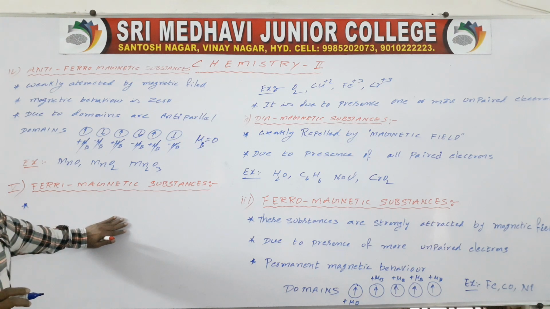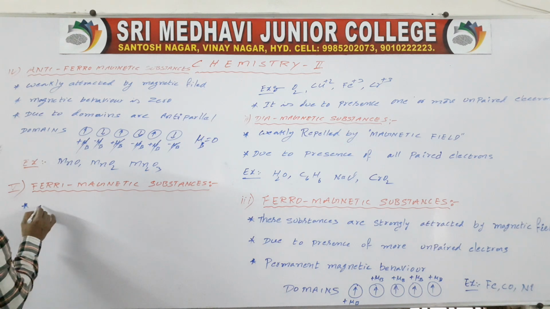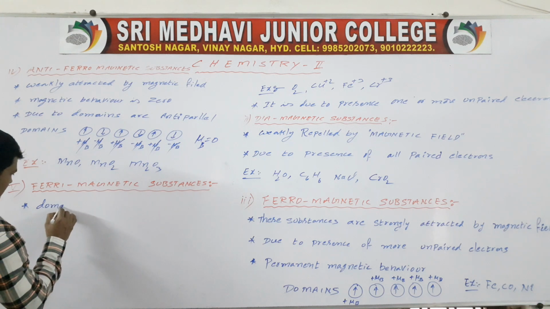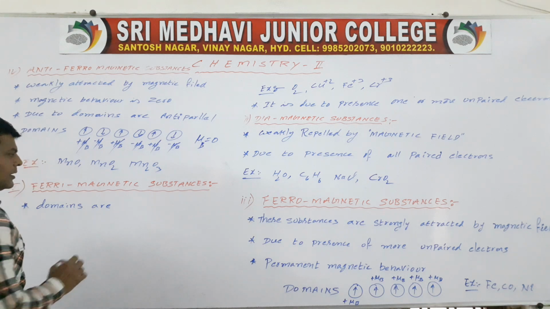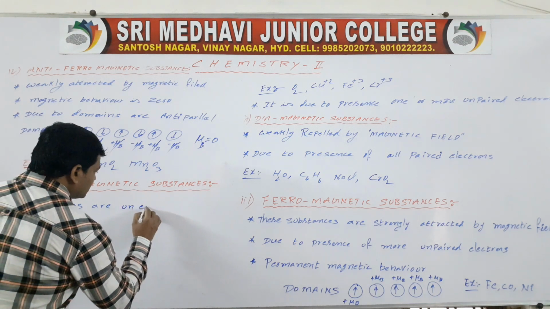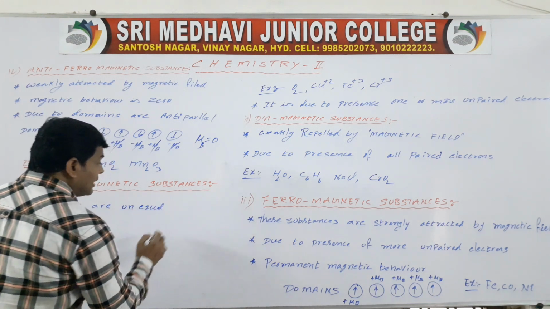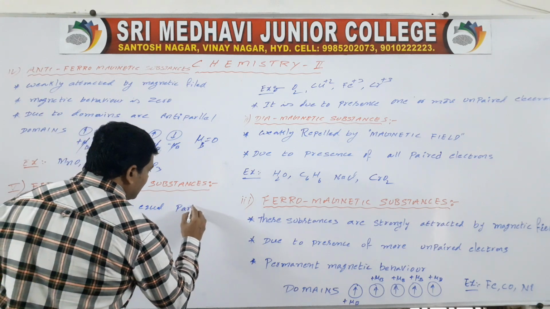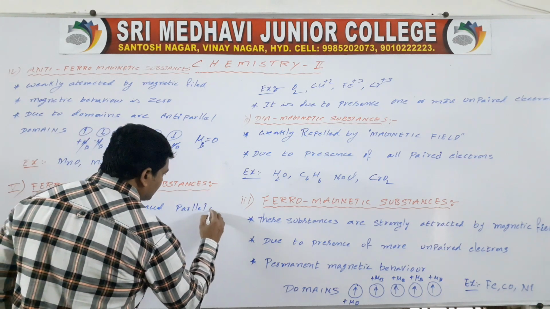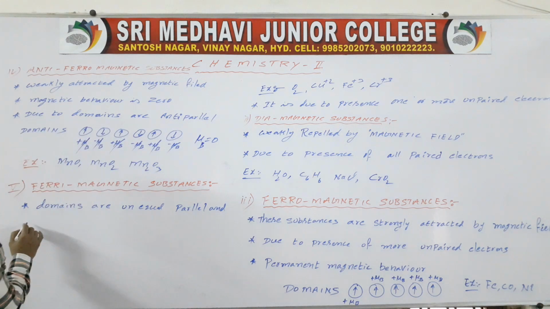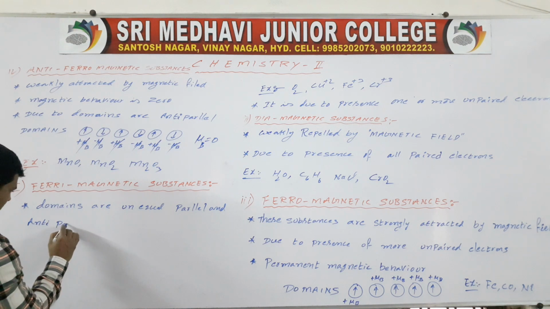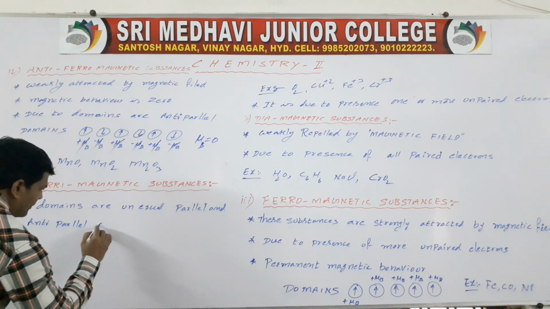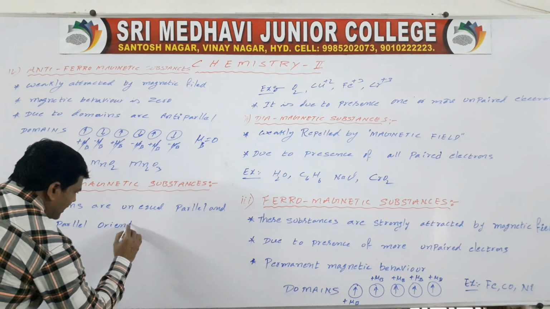In these substances, domains are in unequal parallel and anti-parallel orientations.